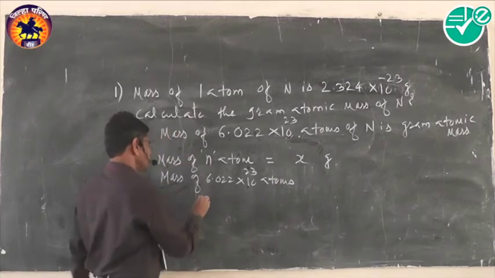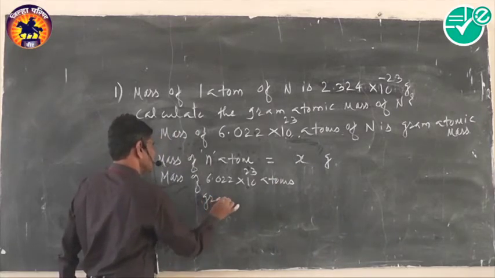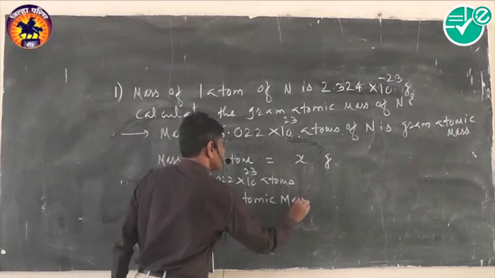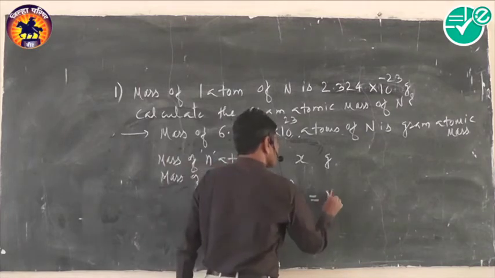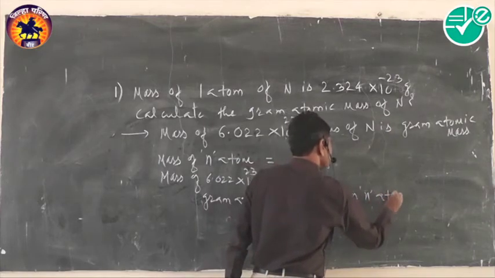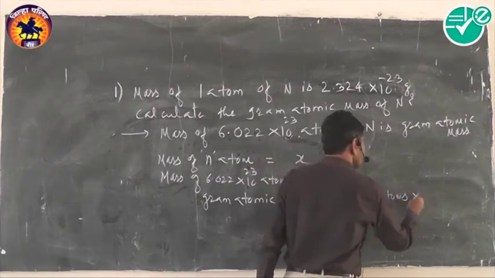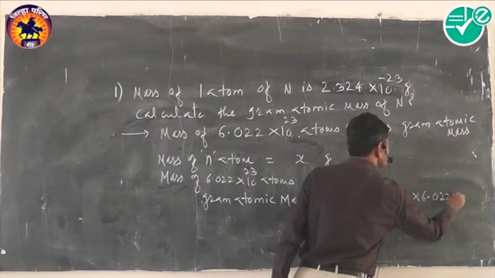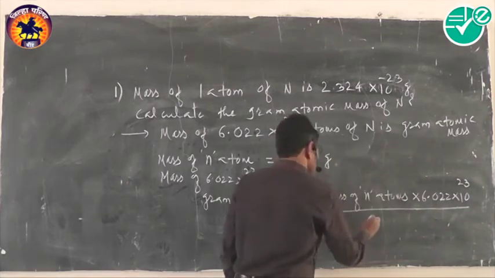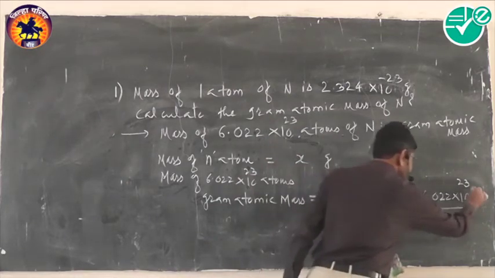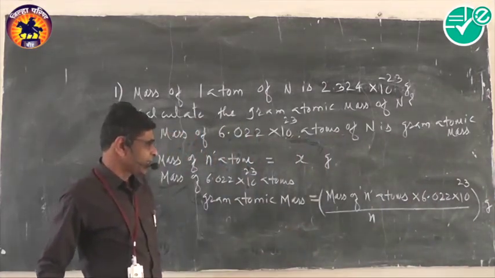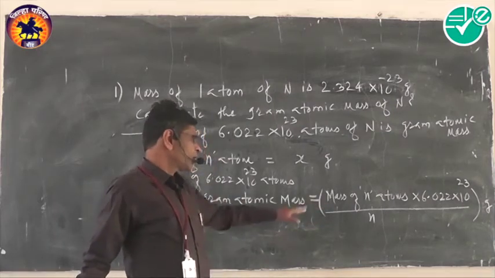So this is the formula. Remember, gram atomic mass is equal to the mass of n atoms multiplied by 6.022 × 10^23, divided by n. It is in terms of grams. So gram atomic mass is equal to the mass of n atoms multiplied by Avogadro's number divided by n.